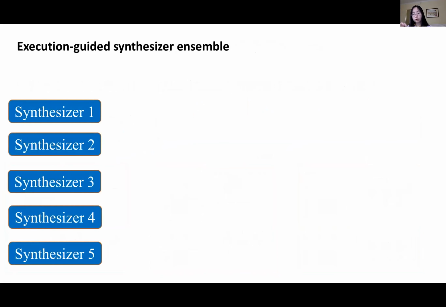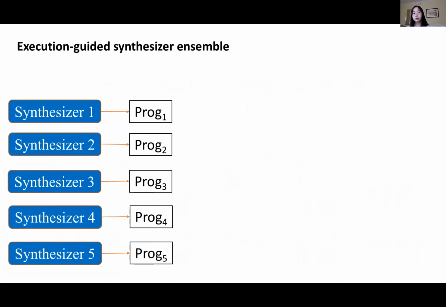In addition, we also propose execution-guided ensemble for program synthesis. So ensemble methods have been widely used in other domains of deep learning to improve performance. And the high-level idea is that instead of just training one single model, we train multiple different models independently, so that at test time, they may produce different predictions. Then the hope here is that if we can aggregate the predictions of different models in a smart way, then the prediction of this joint model will be better than simply relying on a single model.